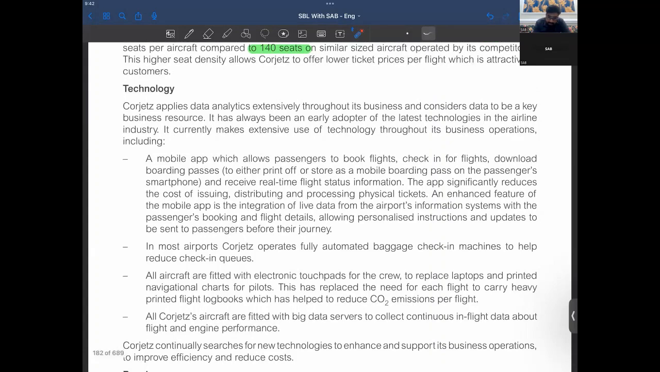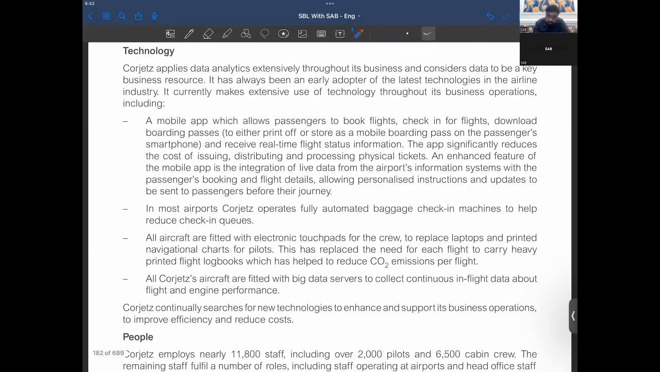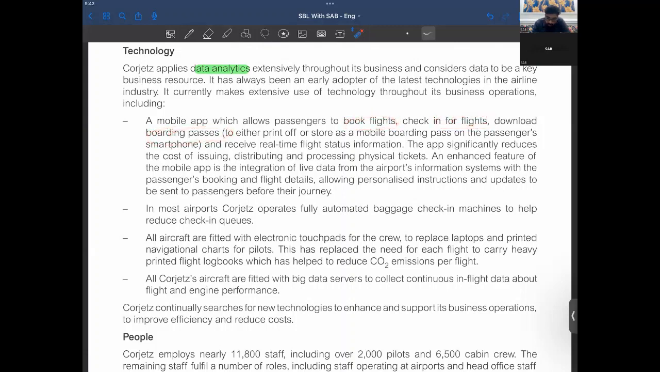Gorgeous applies data analytics. So DA can be an important part here. Throughout its business, it considers data to be a business resource. It has always been an early adopter of the latest technologies in the airline industry. It currently makes extensive use of technology throughout its business operations. A mobile app allows passengers to book flights, check in for flights, download boarding passes, and receive real-time flight status information.